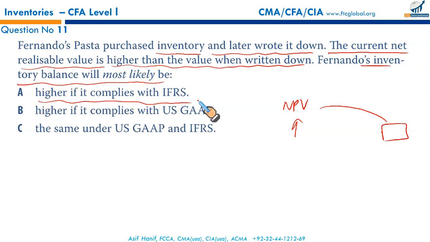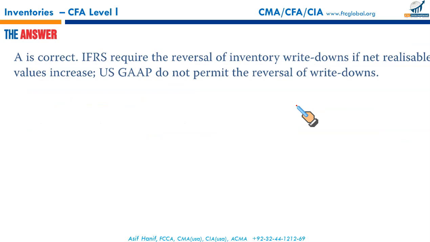Only IFRS allows inventory write-down reversal. Not under US GAAP, not under both, just under IFRS. So under IFRS, inventory can be subsequently reversed if the loss is recovered. So that makes A the correct option. We discussed this earlier.